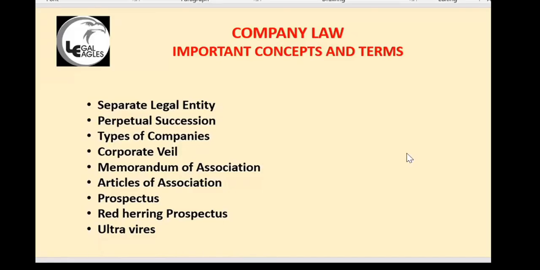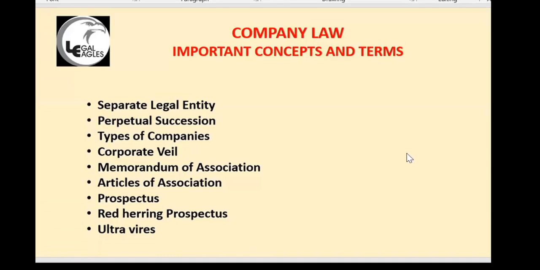Ownership is again in the name of the company, not in the name of the individual. Then I am talking about the corporate veil. It is related to separate legal entity. I am talking about the corporate veil. This is a new provision.